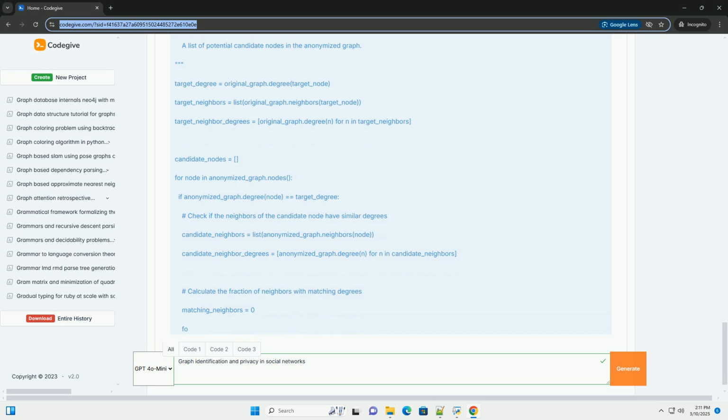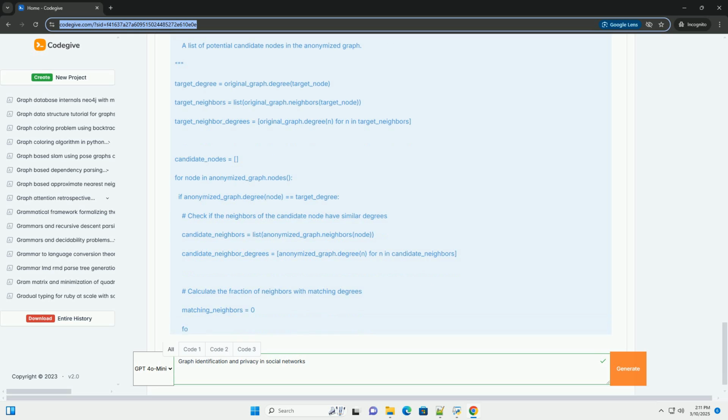7. Ethical considerations. Data minimization. Only collect and store the data that is absolutely necessary. Transparency. Be transparent about how data is being collected, used, and protected. User control. Give users control over their data and allow them to opt out of data collection or anonymization. Fairness. Ensure that privacy-preserving techniques do not disproportionately harm certain groups of users.